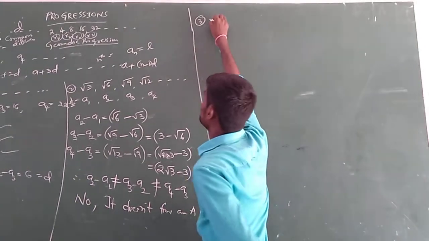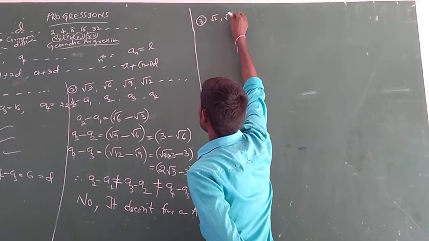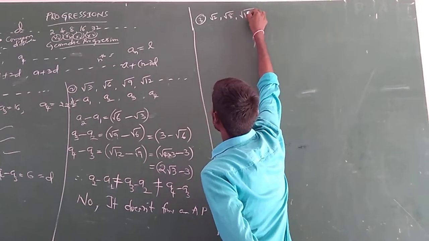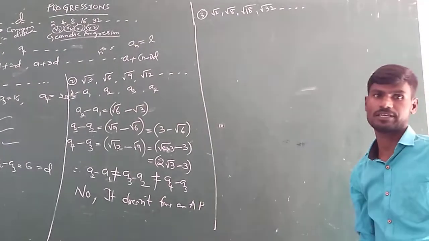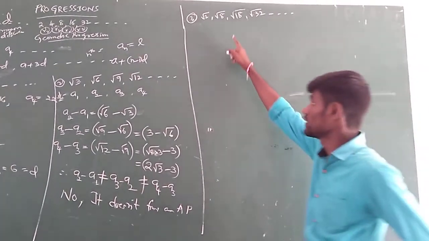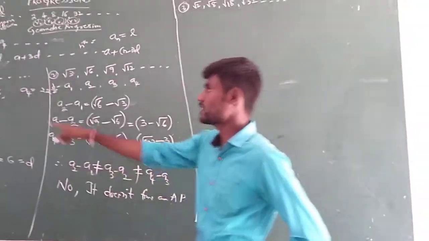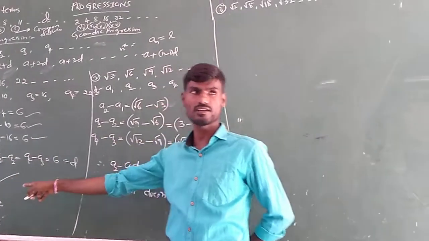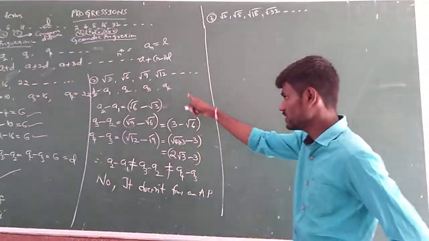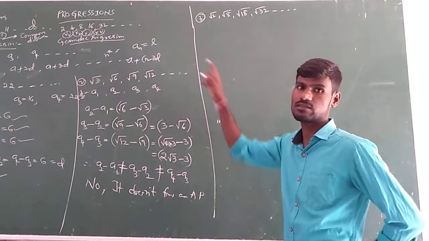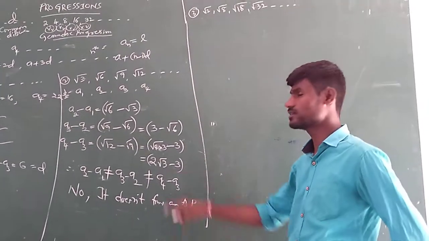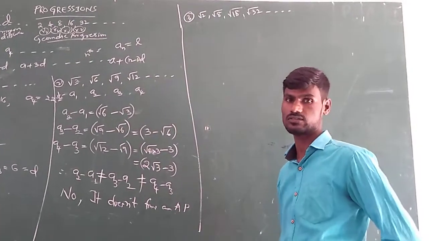Next problem: whether the list of terms root 2, root 8, root 18, root 32 and so on forms an AP? One more question regarding surds actually. If they are directly numbers, we can easily give the result. But if it is this type of root problem, meaning a surds problem, an irrational problem, many of the students are confused. So be